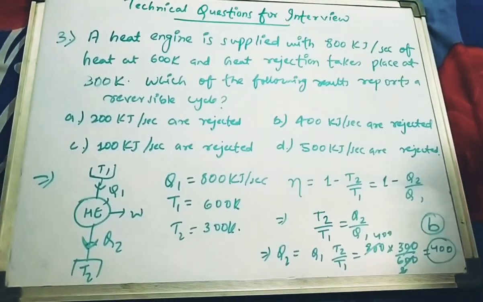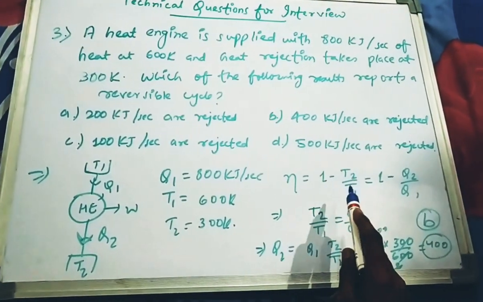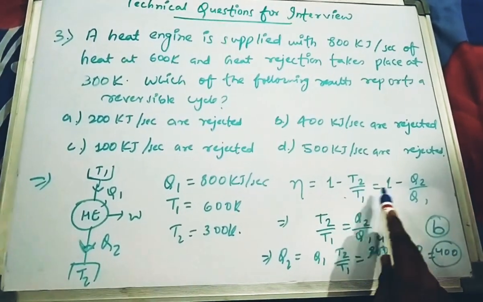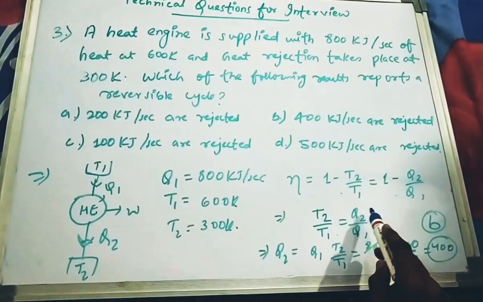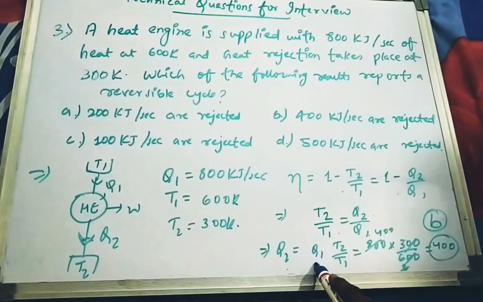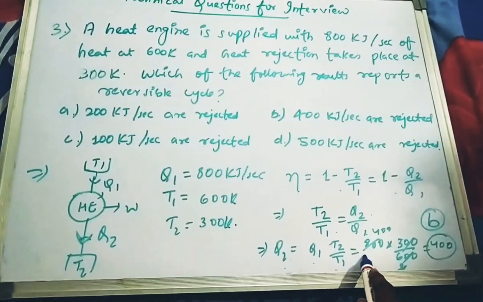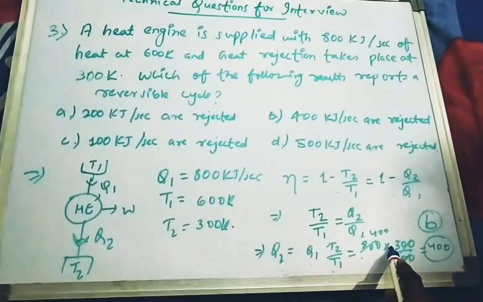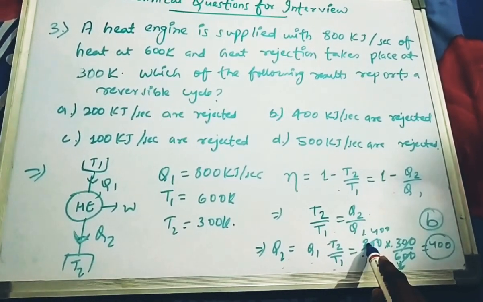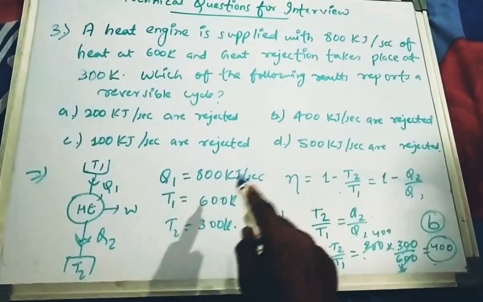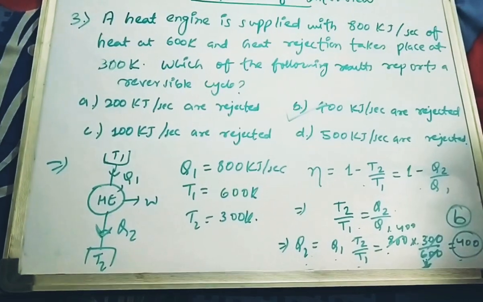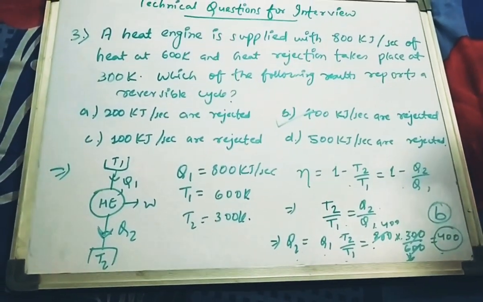So the efficiency of a heat engine, we know the formula, is 1 minus T2 by T1, and it can also be written as 1 minus Q2 by Q1. On comparing these two equations, we get T2 by T1 equals Q2 by Q1. So on rearranging, Q2 equals Q1 into T2 by T1. We have the value of Q1, that is 800, the value of T2, that is 300, and the value of T1, that is 600. On solving this, we get 400. So among these 4 options, B will be the correct option, that is 400 kilojoule per second of heat is rejected. So this will be the answer.